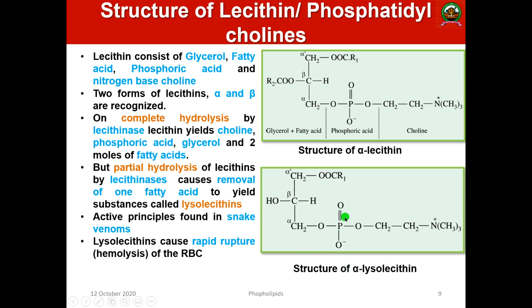This is very important, because these lysolecithins are commonly present in snake venom. Whenever somebody gets a snake bite, the venom has a lot of lysolecithin, and what will happen? Immediately this lysolecithin will go and rupture the RBC and that will hemolyze the RBC. So the blood will immediately clot and death can happen. So that is the basic principle here, and that is why this is very, very important. So this is the structure of lecithin and lysolecithin.